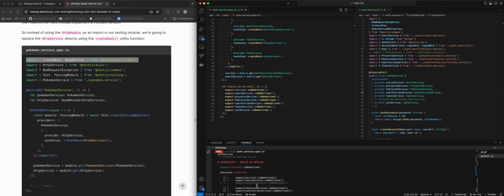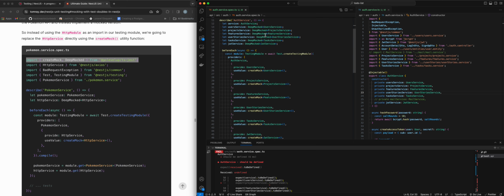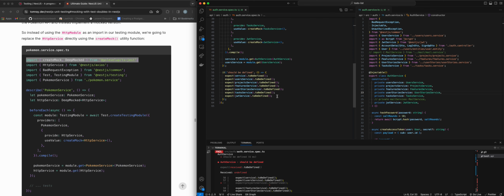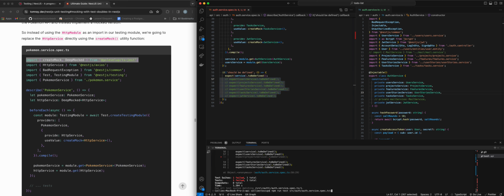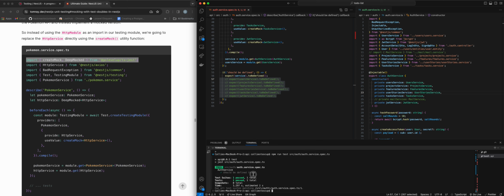Expect project service to be defined, and it's not. I'm curious if it's not defined because it is mocked. So what happens if I comment all of these out? And was it just the project one that wasn't defined, or is it all of them that aren't defined? Let's take a look. All right, so that passed.